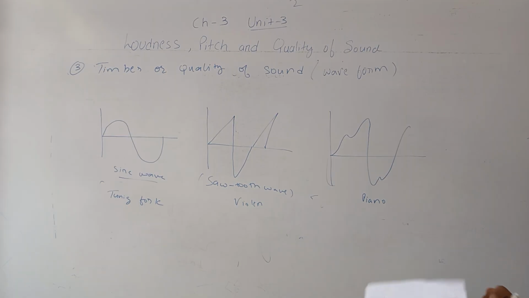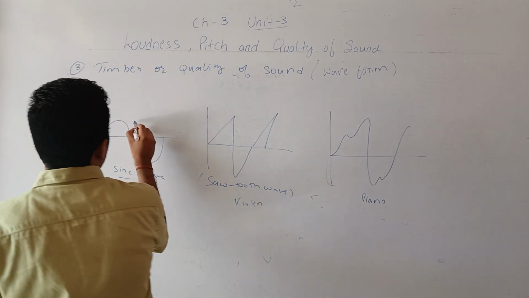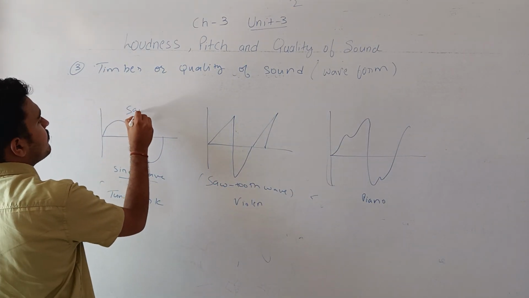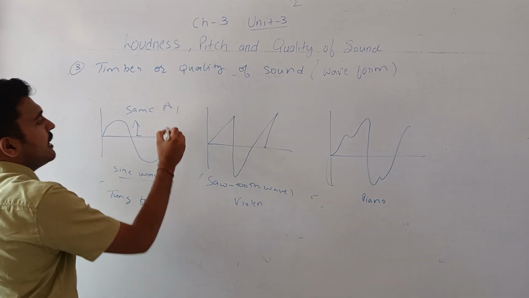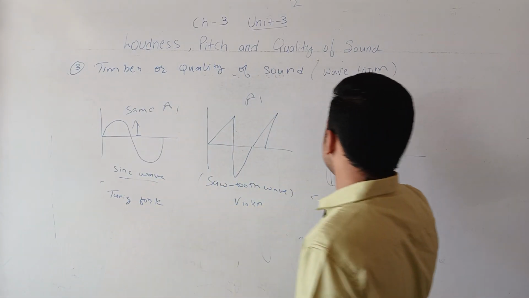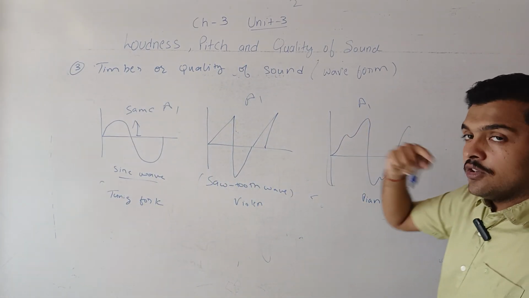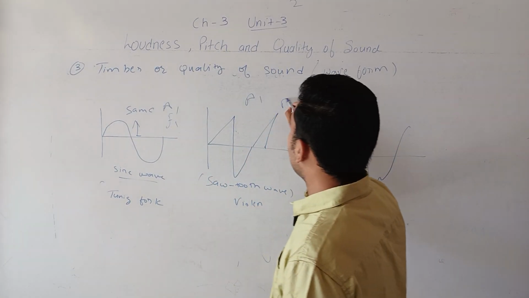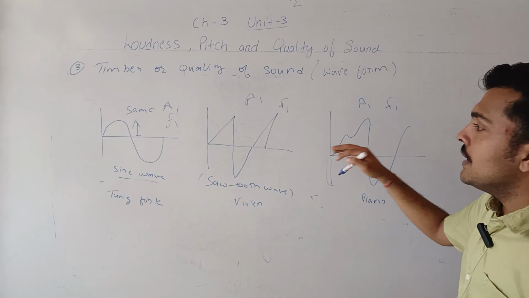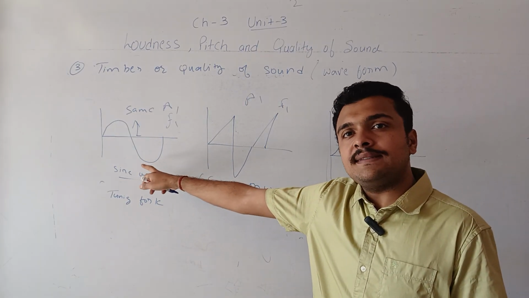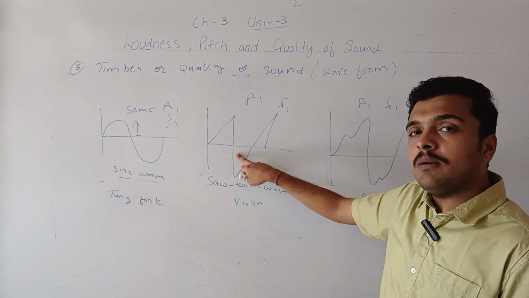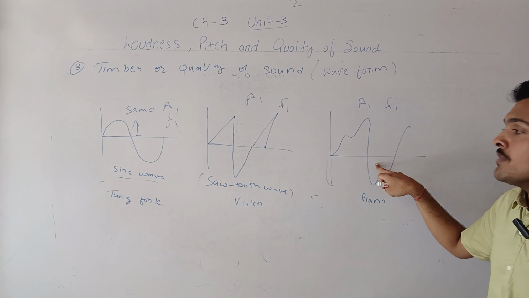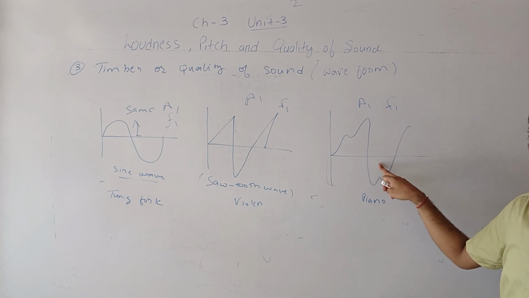Suppose all the waves have the same amplitude. Here the amplitude is A1, here also A1, here also A1. Frequency or pitch is also the same: F1, F1, F1. Here two waves are formed in 1 second, here also two waves are formed in 1 second, and here also two waves are formed in 1 second.